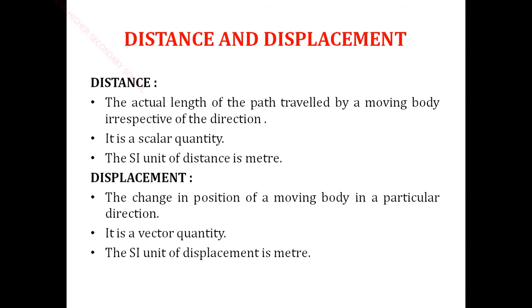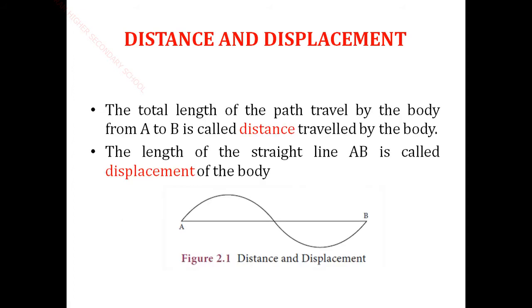It represents magnitude and direction, that means it is a vector quantity. Vector quantity means the quantities having both magnitude and direction. Displacement is a vector quantity. The SI unit of displacement is meter. Distance and displacement have the same unit, meter.